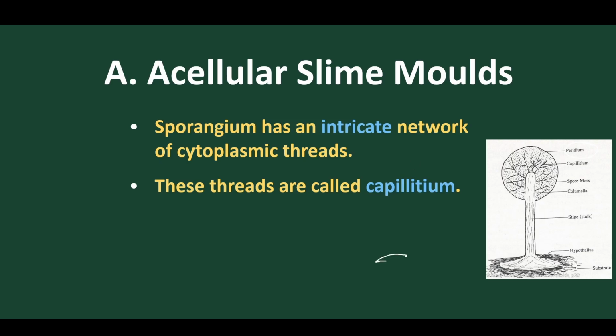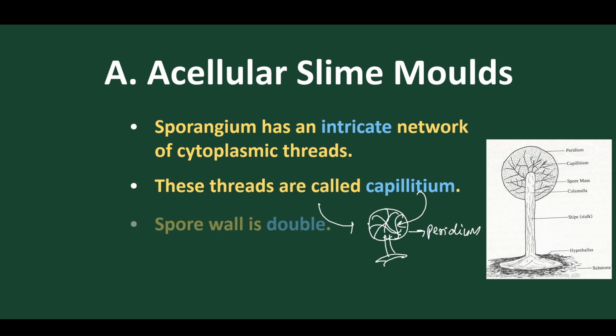Here we find the sporangia. The sporangia contains this thread-like structure on its wall, and this thread-like structure is called capitulum, and the covering is called peridium. So this is the structure of the sporocarp.